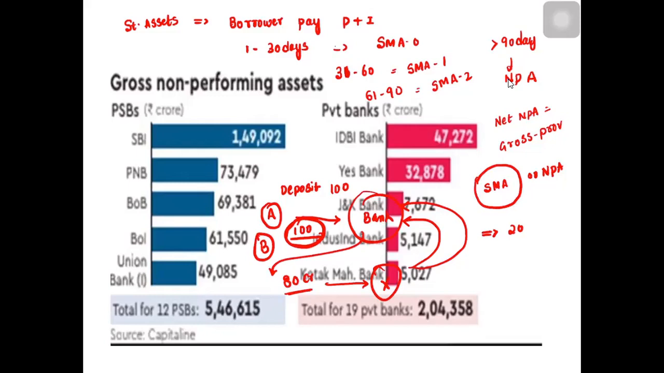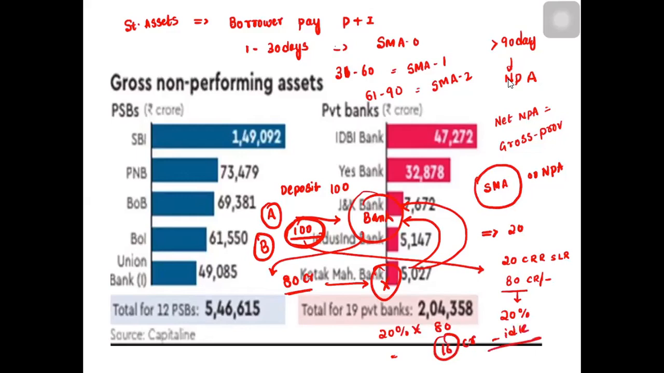That means out of this 80 crores, suppose 20 crores are gone for CRR and SLR. How much is left? 80 crores is left, and this 80 crores has to be given for lending. But out of this, suppose RBI has prescribed 20% for provisioning because it is an NPA. So 20% of 80, how much? 10% is 8 crores, so 16 crores. So 16 crores they have to keep with the bank as idle. They cannot lend it as a loan.